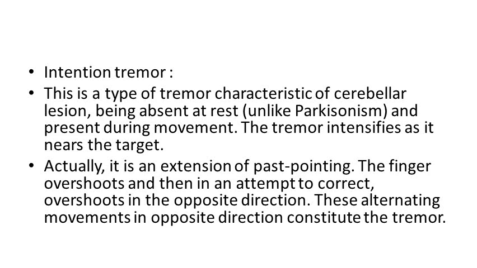These alternating movements in opposite directions constitute the tremor.